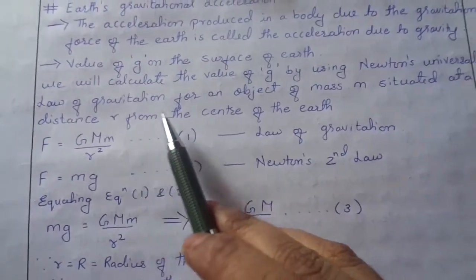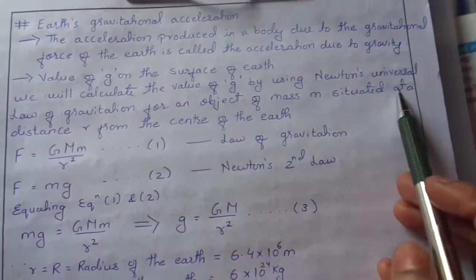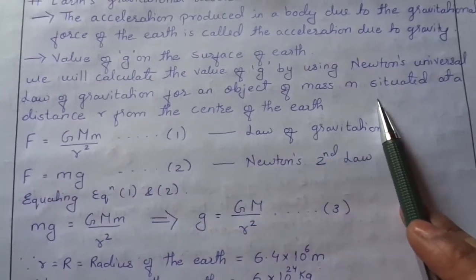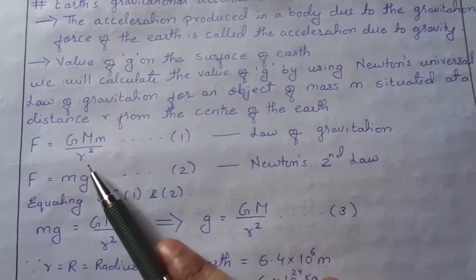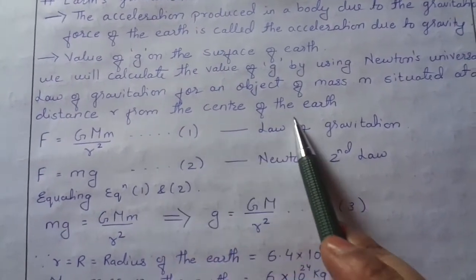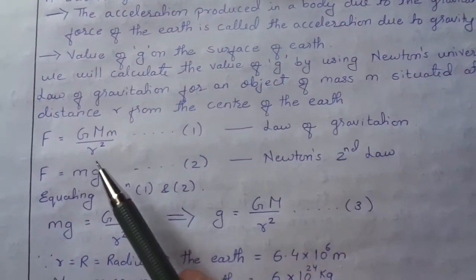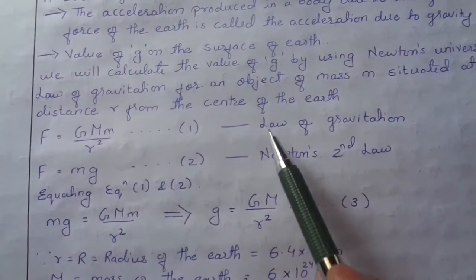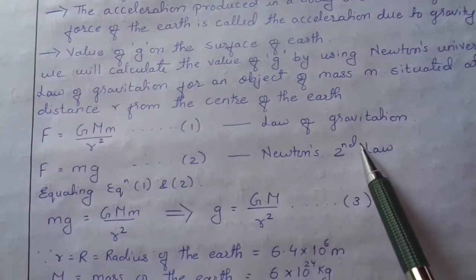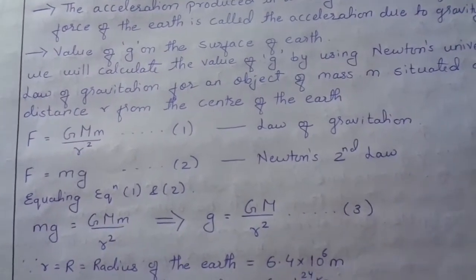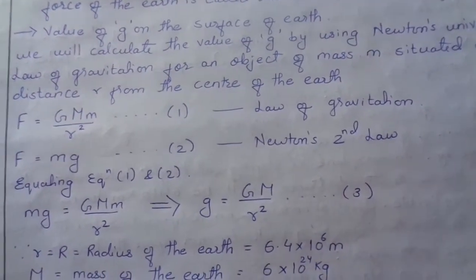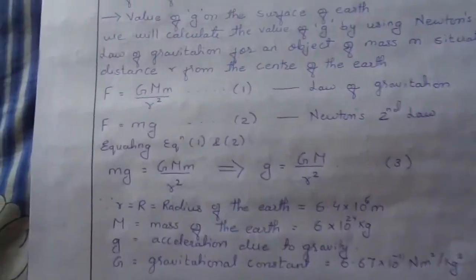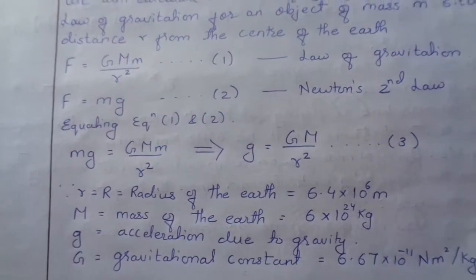Here, as I have written, we can calculate g with Newton's universal law of gravitation for an object of mass m situated at a distance r from the center of the Earth. F equals G M m upon r square, which is given by Newton's gravitational law, which we have introduced earlier.